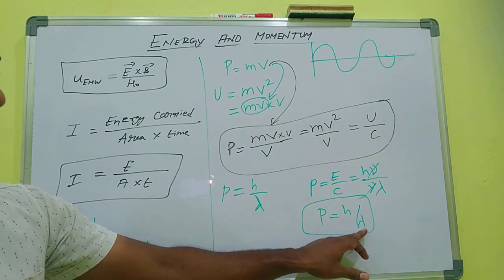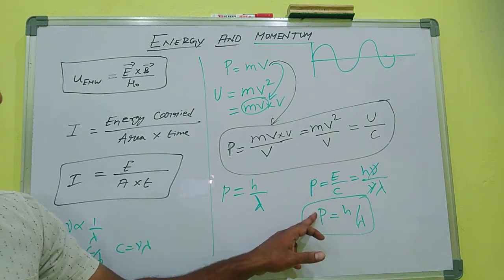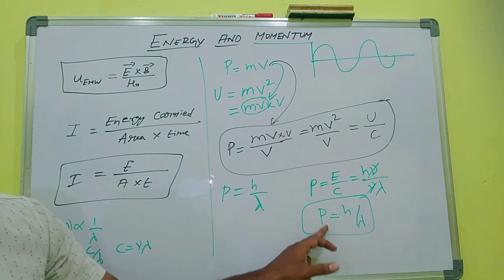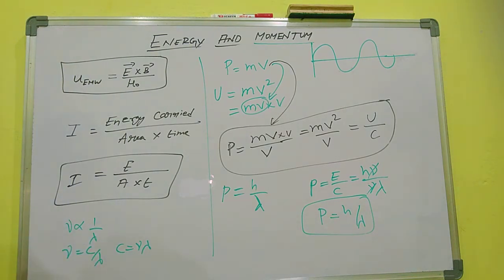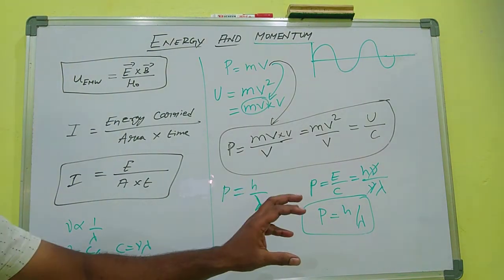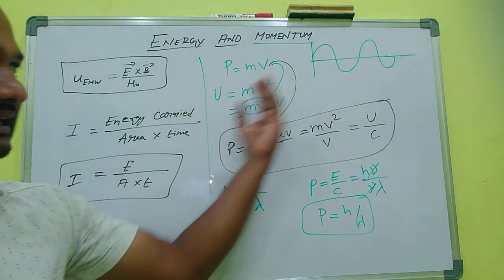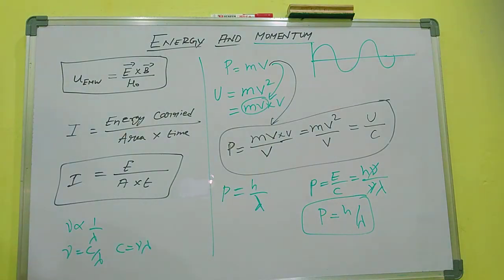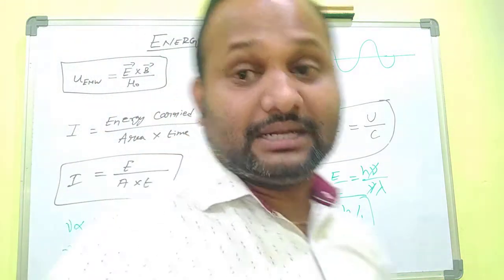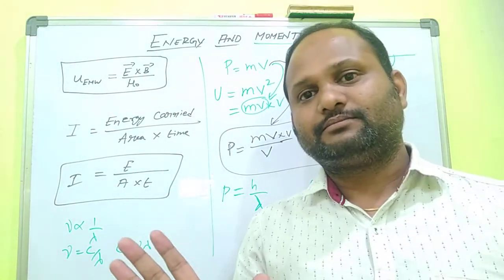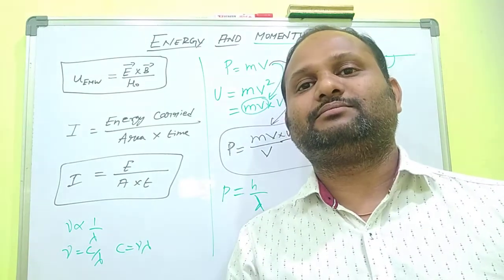If the wavelength is higher, the momentum is lesser. The momentum and the wavelength are inversely proportional to each other. If an electromagnetic wave has a higher wavelength, it possesses less momentum. But it does possess momentum, just less.